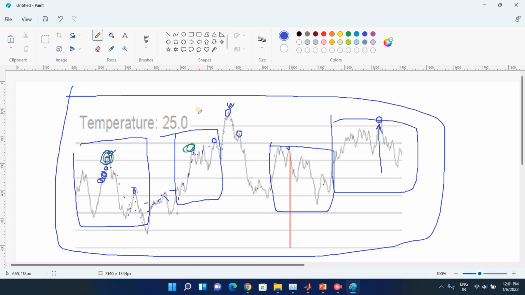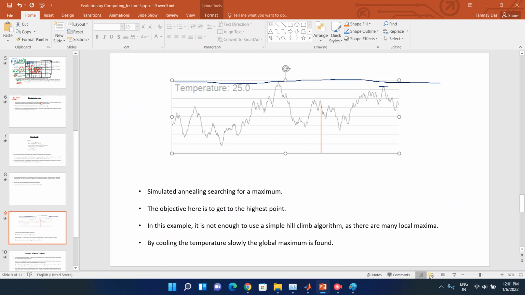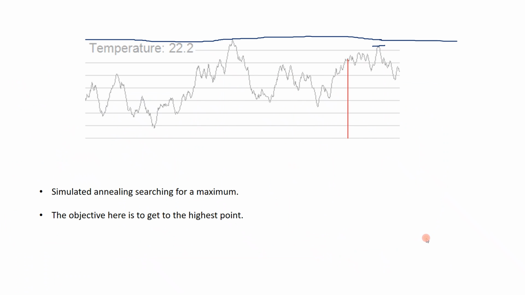But this, for the total global population, this is the global optima. So there is a concept of local optima and global optima. Optima means the best solution. So locally there can be many best solutions. So many optimization techniques, what they do, they stick into the local optima and say that yes, I have reached the best solution, but they don't know that there are better solutions outside the box also. So that is why a good algorithm is one which can determine the global optima and will not stick into the local optima.